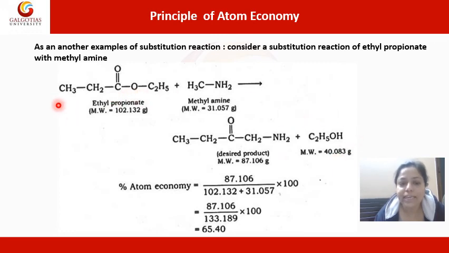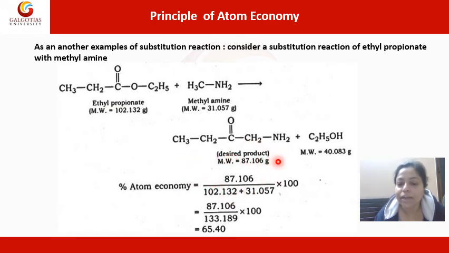Okay. So what is the molecular weight of ethyl propionate? It is 102.13. Methylamine is 31.057. And here this is the product that we are getting and this is the byproduct. So the product's weight is 87.106 and this is the desired product of the reaction, right? And this is the byproduct, and its molecular weight is this. Now, as per the definition of atom economy, we are not interested in the byproduct. We are only interested in the desired product, and that is why when we calculate percentage atom economy, we consider the molecular weight of the desired product.